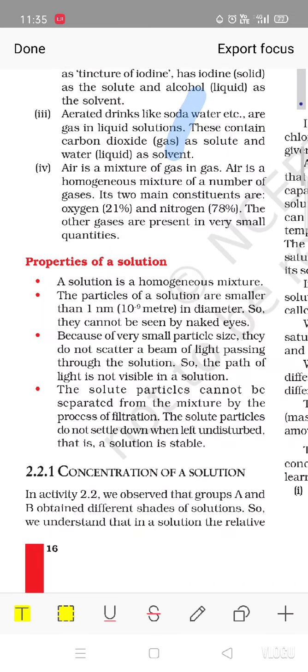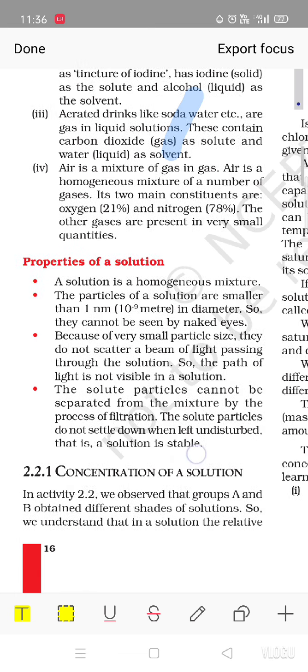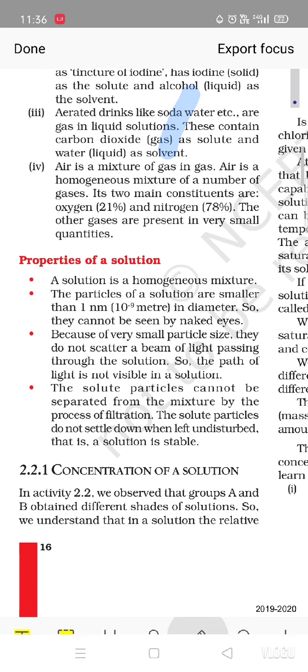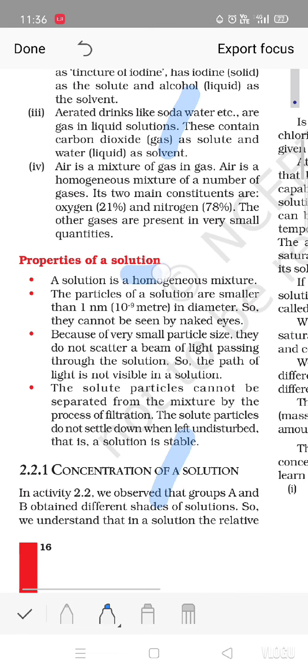Now come to the parts of a solution. There are mainly two parts for a solution: solvent and solute. In a solution, these two things are there. The one which is in the larger amount is known as the solvent. If we talk about sugar water, water is in the larger amount, so water is the solvent, and the substance that is in less concentration, less amount, is known as the solute. So for the example of a sugar solution, water is in the larger amount, so water forms the solvent and sugar forms the solute of the solution.